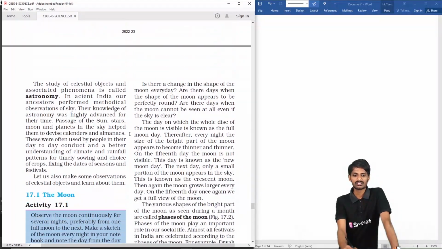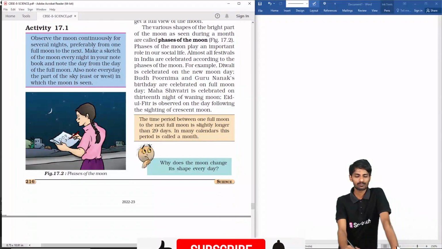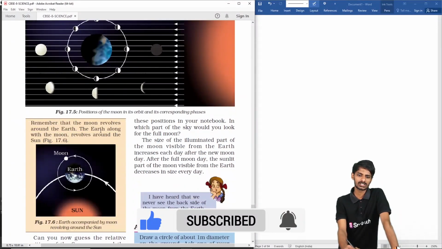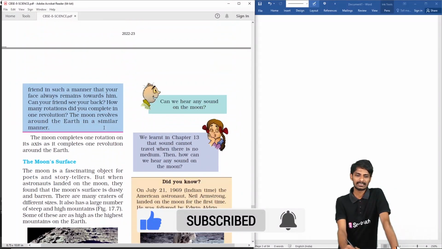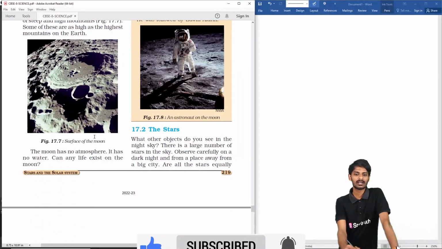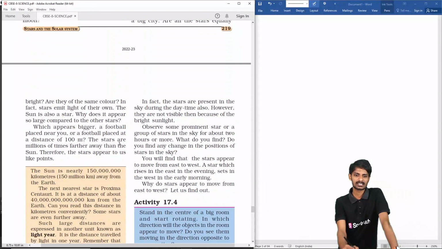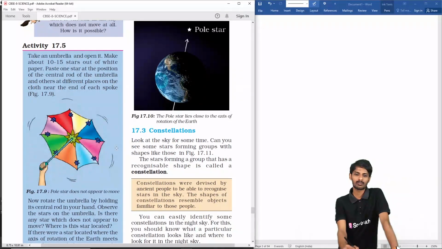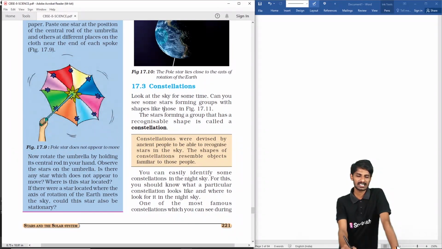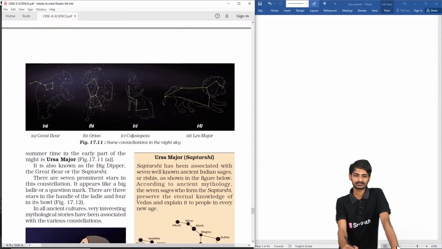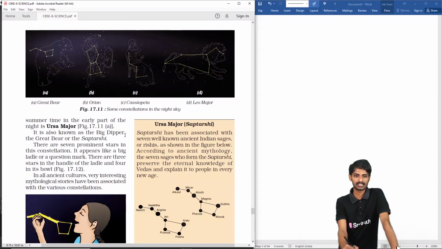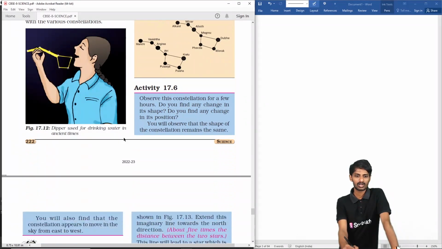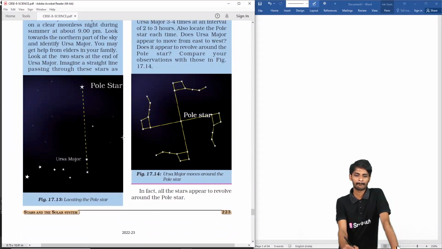Okay students, we are going to discuss the moon clearly, and the moon surface, and then about the stars. That is the second topic. After completing that, we are going to discuss constellations.